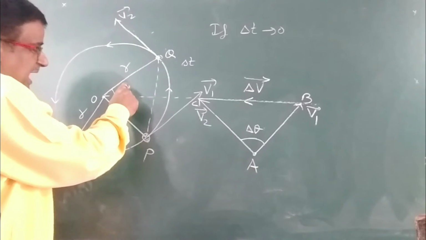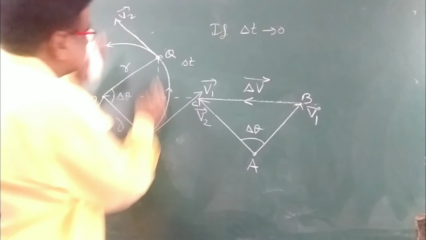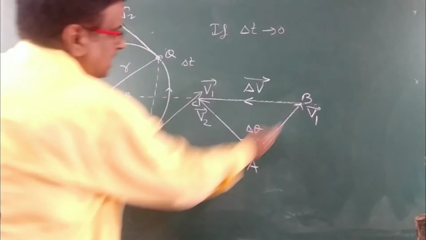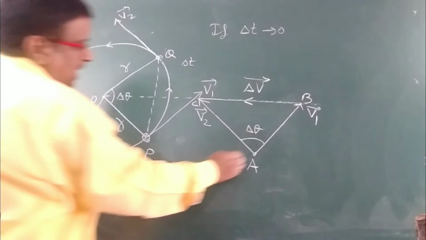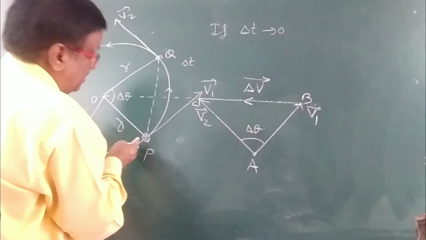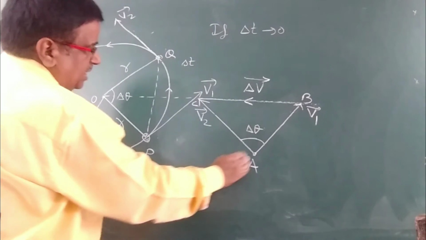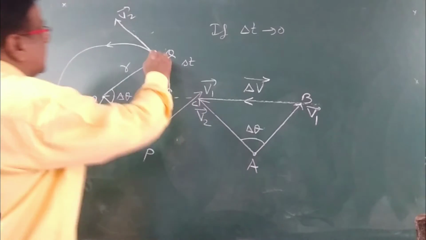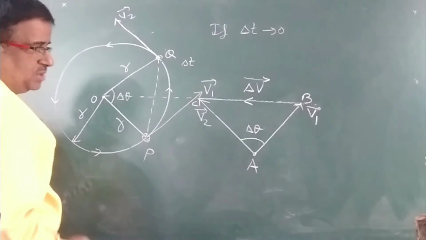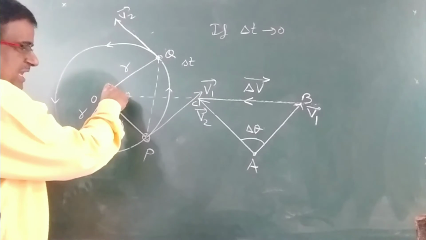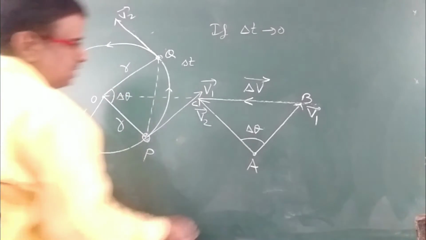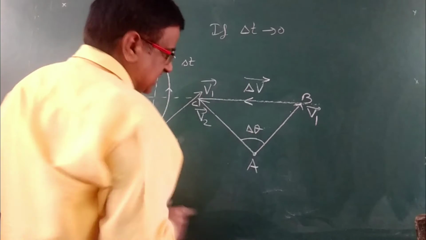Here AB is parallel to v1, and AC is parallel to v2. Therefore, for the small time, if this angle is delta theta, this will also be delta theta.